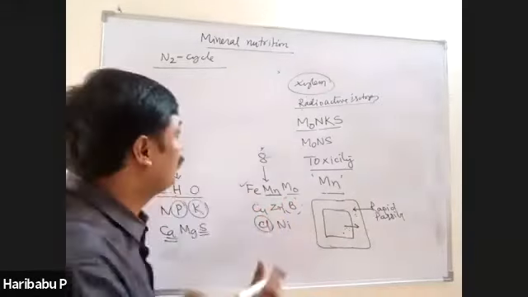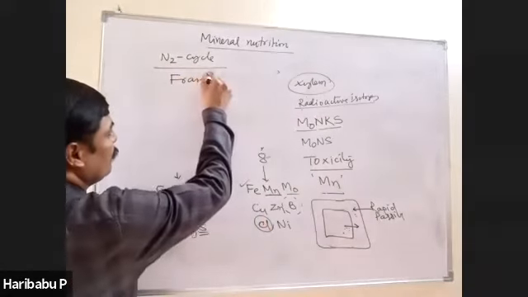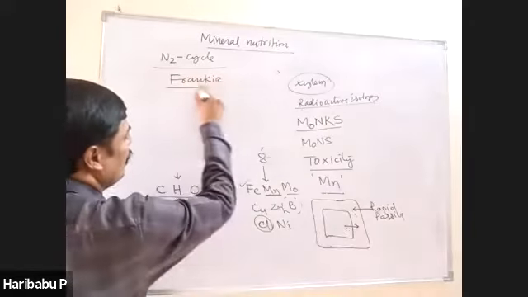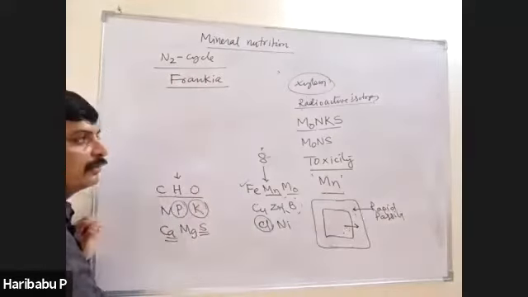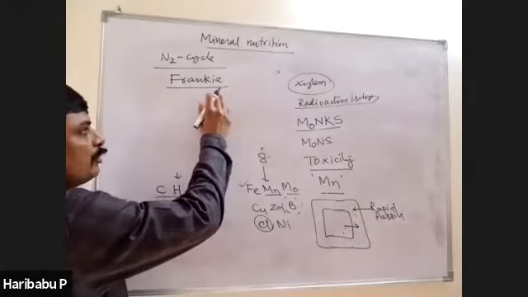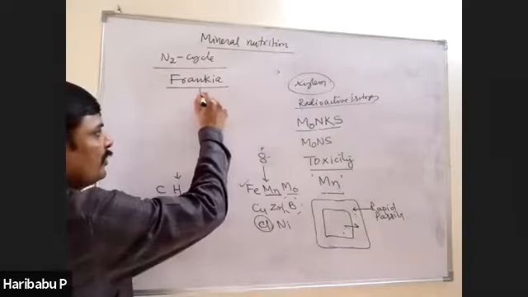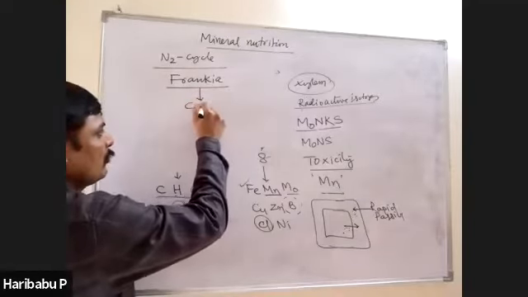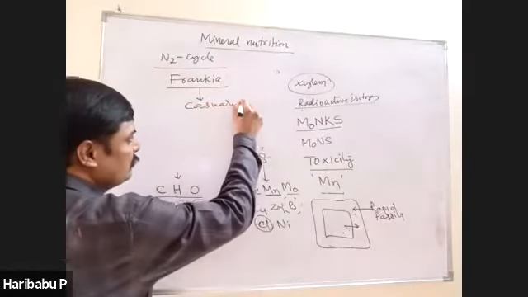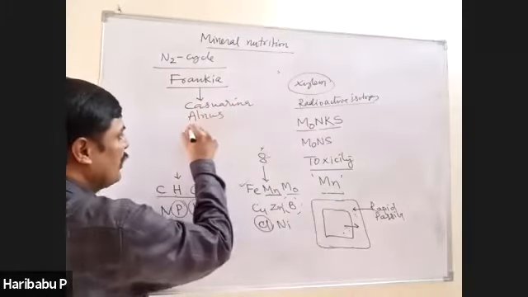And another you should remember, Frankia species. Frankia is also a nitrogen fixing bacteria, an actinomycetes member found in the root nodules of Casuarina, Ulmus and Myrica.